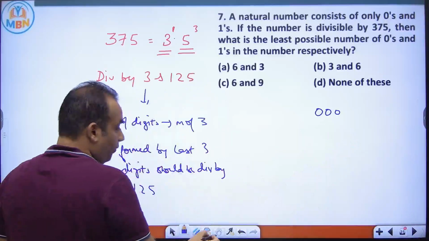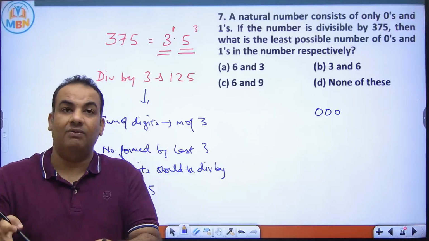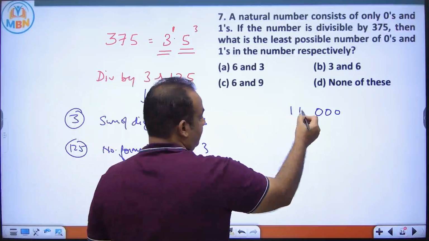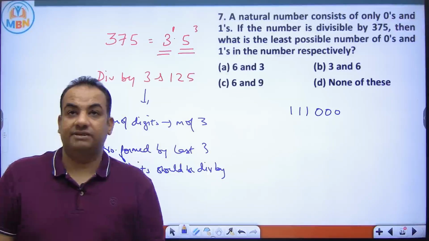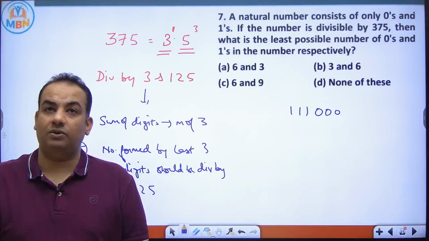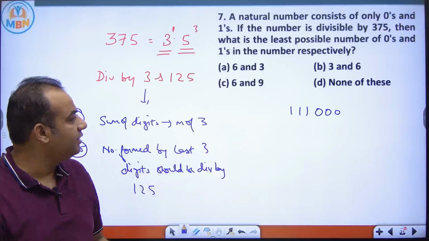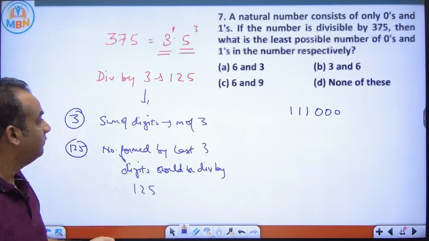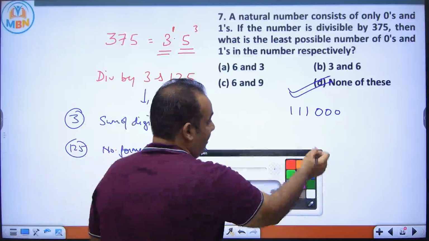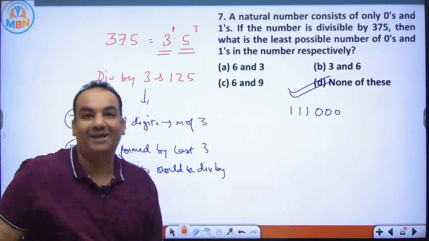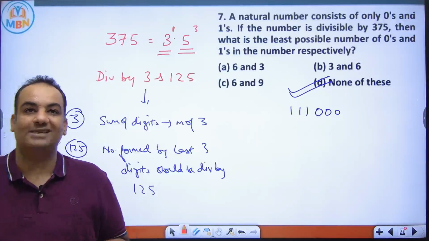Now you want this number to be divisible by 3 also. So you want 1, 1, 1. We need a minimum of 3 ones. Then only this will be divisible by 3. Now this is divisible by 3 also, and divisible by 125 also. So the answer is we need a minimum of 3 zeros and a minimum of 3 ones. So the answer is none of these. Very good question. And I know that some of you will have a doubt while marking none of these, because to mark none of these, you need the confidence. Okay, so the answer is option D.